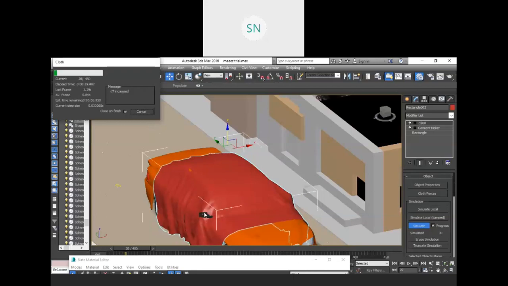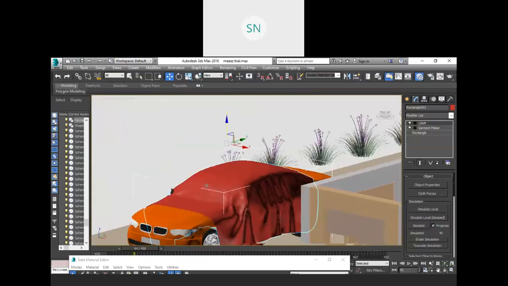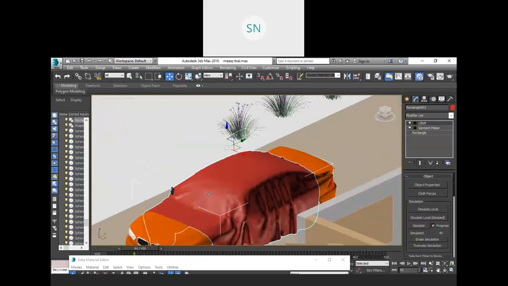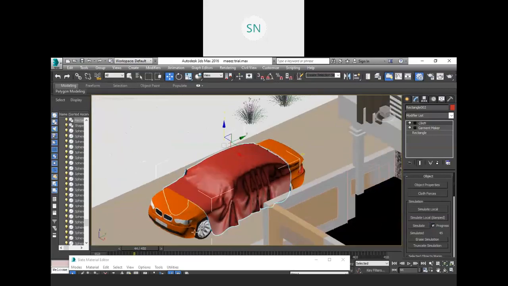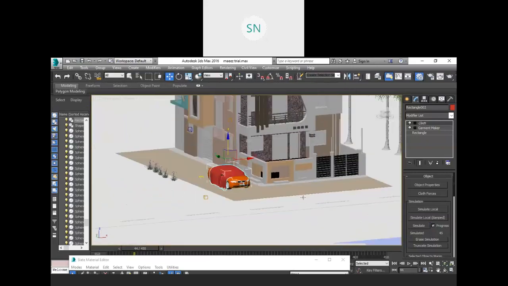We need to fix something for this actually. This side glass is actually not detected due to the density. So for that we need to increase the density. See over here it is detected, but on this side it is not detected, right? So this is our cover. We can actually cover the entire car also, but I just want to cover only that much.